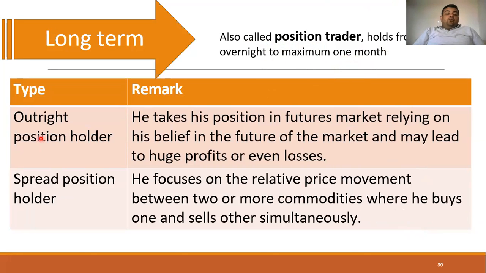Now, first is the outright position holder. The outright position holder takes his position in the future market relying on his belief in the future of the market, and it may lead to huge profit and even losses. So here the person is thinking that the price of the security or the particular commodity he has bought is going to rise in the future. So he has entered into the long position.